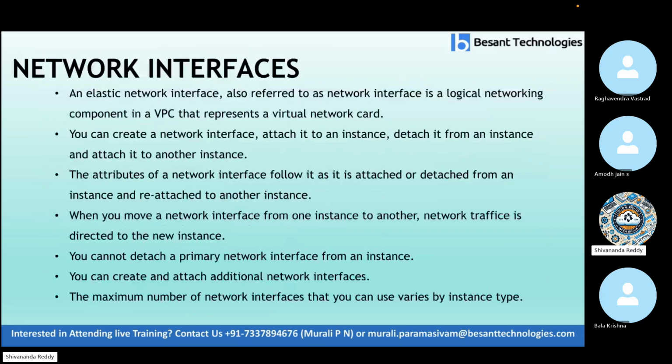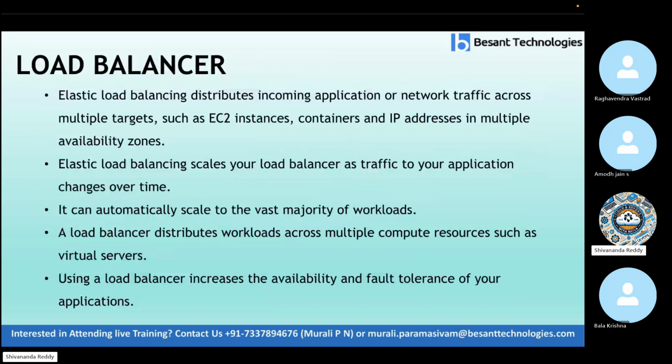Then we need to discuss load balancer also. What is this load balancer? Auto scaling will create the servers, remember, but how will the end users come to the servers? Via load balancers only. Why load balancers? When a person enters the website URL, the request reaches the load balancer, and then goes to auto scaling, which has the servers for the website.